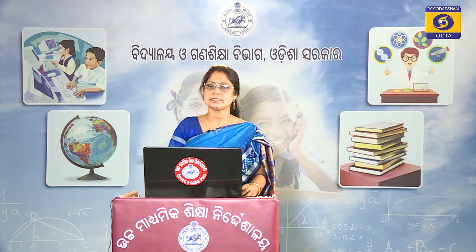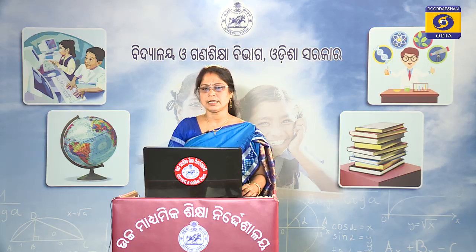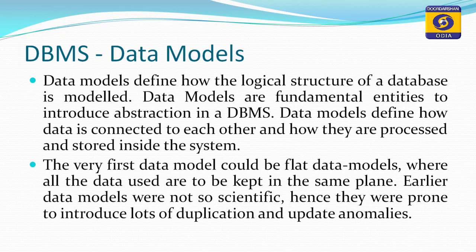DBMS includes the concept of a data model. We have already discussed the data abstraction concept, which includes 3 different levels of data abstraction. One is the physical level data abstraction, that is the internal level. The second is the logical level or conceptual level data abstraction, and the third one is the external level or viewer level data abstraction.